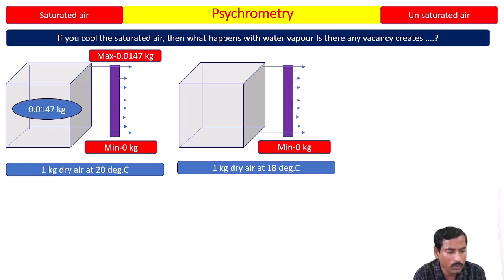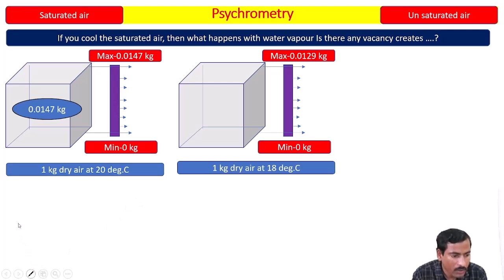To answer that, first we will understand what the maximum capacity of water vapor is at 18 degrees Celsius. The maximum capacity is 0.0129 kg. At 18 degrees Celsius, at most it can hold 0.0129 kg, but the amount of water vapor present is 0.0147 kg. So 18 degrees Celsius cannot hold 0.0147 kg. At most it can hold 0.0129 kg. So what happens with the difference?